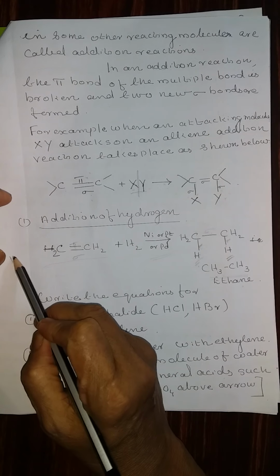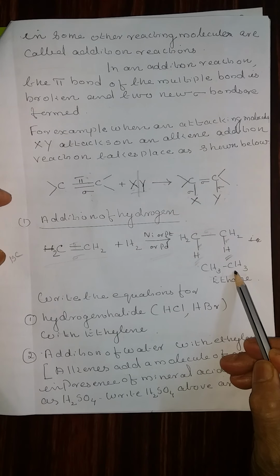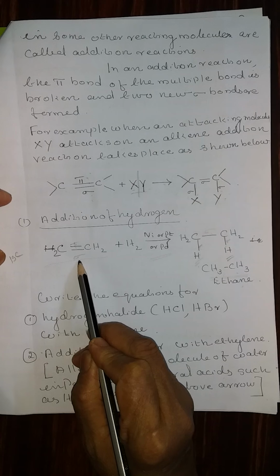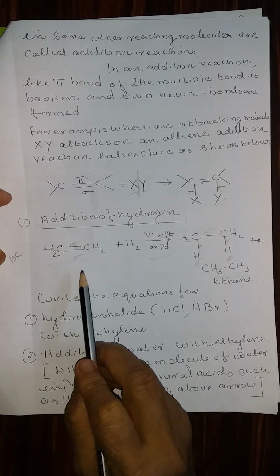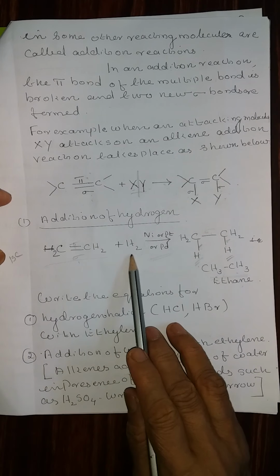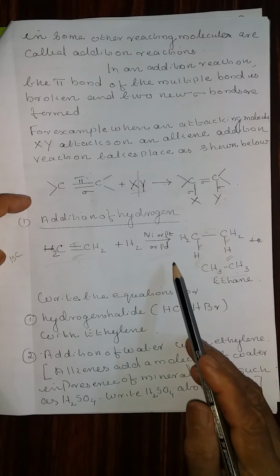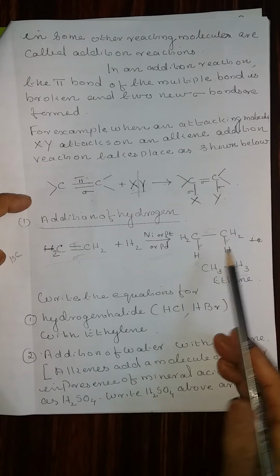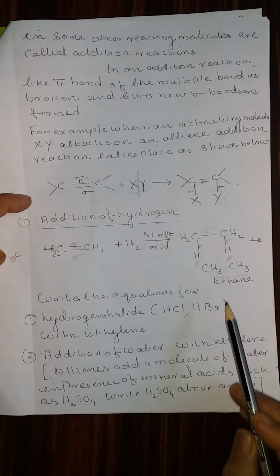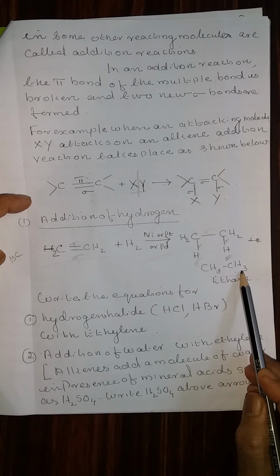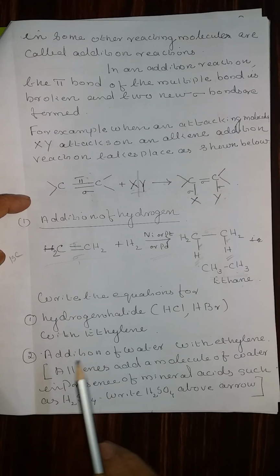An ISC model question is, how will you prepare ethane from ethylene? That is the way they ask. They are not going to say that ethylene when treated with hydrogen in presence of nickel or palladium, what happens, or write the product. They will ask you an application level question, how will you prepare ethane from ethylene?